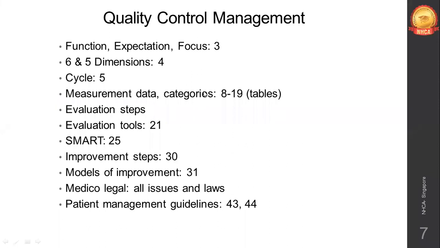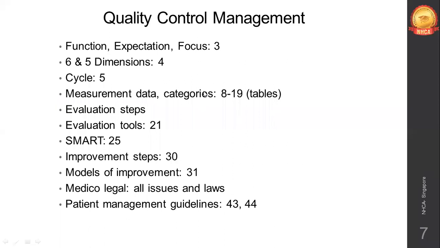So first of all, the function, expectation, and focus of quality control management. It's on page number 3. The dimensions of quality control from the hospital's point of view and from the patient's point of view, on page number 4. Cycle of quality control management, it's on page number 5.